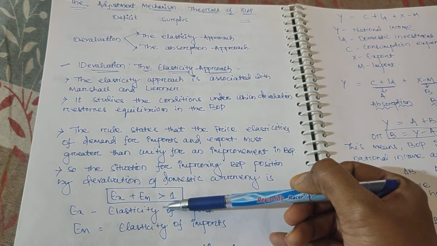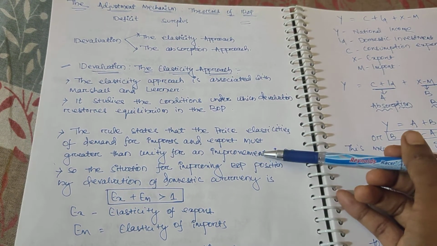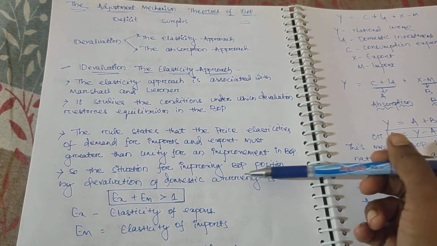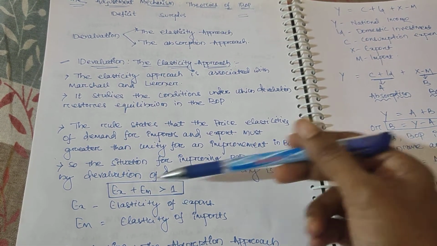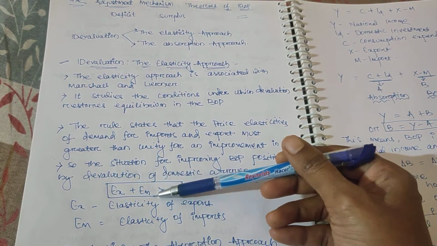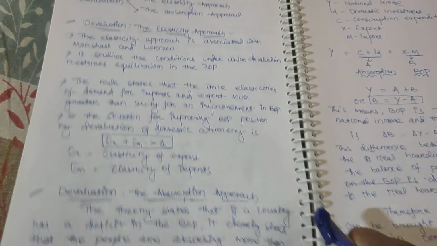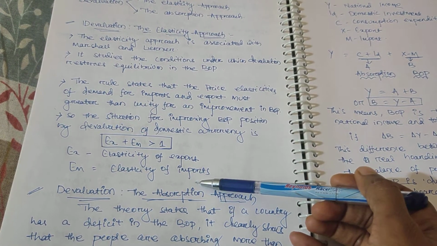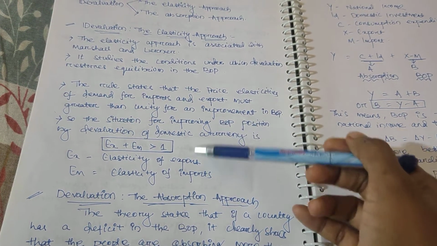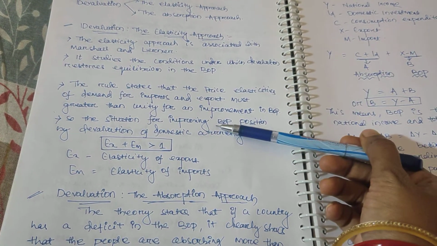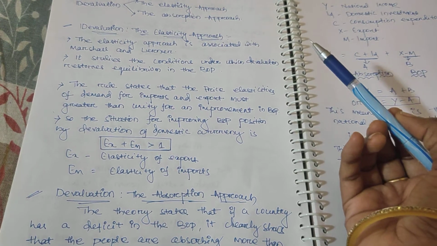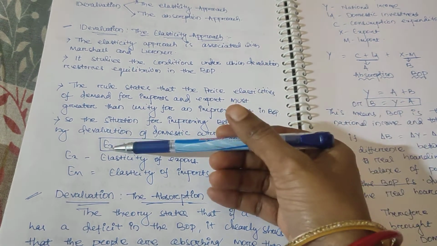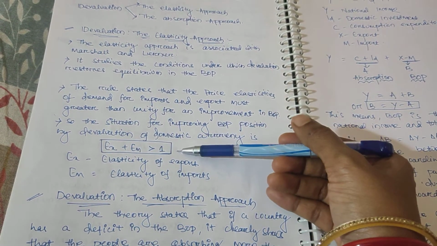Unity means 1. So for improving the balance of payment position by devaluation of domestic currency, the formula is EX plus EM should be greater than 1. EX means the elasticity of export and EM means the elasticity of import. This is all about the elasticity approach. They gave the formula in easy words: export plus import elasticity should be greater than 1.